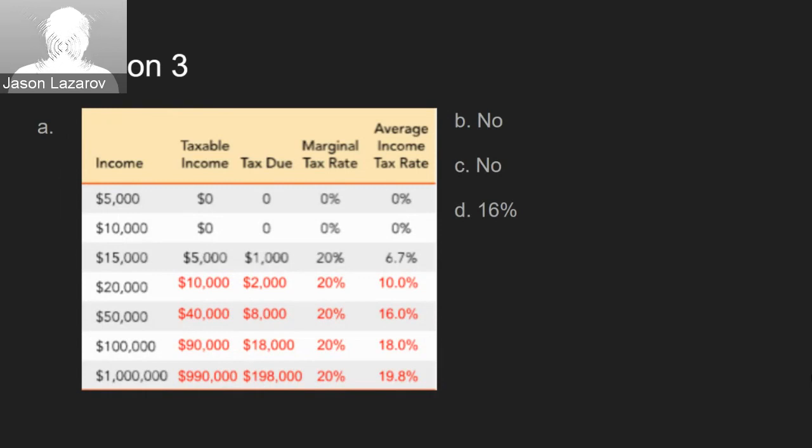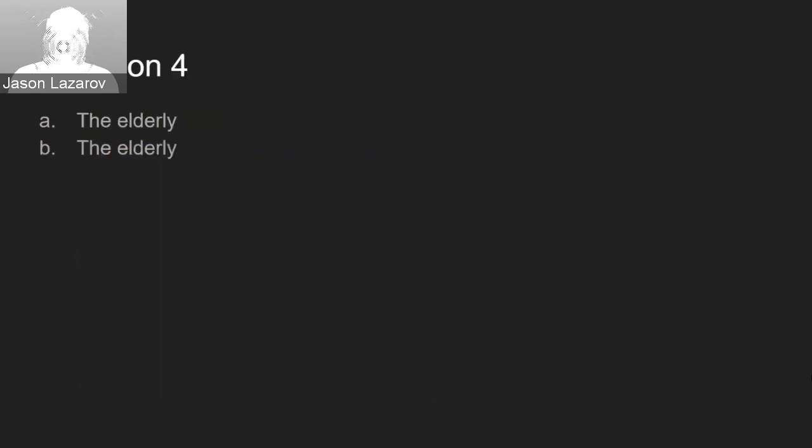And finally, for part D, it asks if an accountant is making $50,000 per year, what percentage of her income goes to the Lord High Mayor? That would be 16%. For question 4, it asks whether most of the federal government transfers of cash go to the elderly or the poor, and that would be for part A, and the answer is that most of them go to the elderly. And for part B, it asks whether most of the federal government purchases of healthcare go to either the elderly or the poor, and again, the answer would be that most of them go to the elderly.